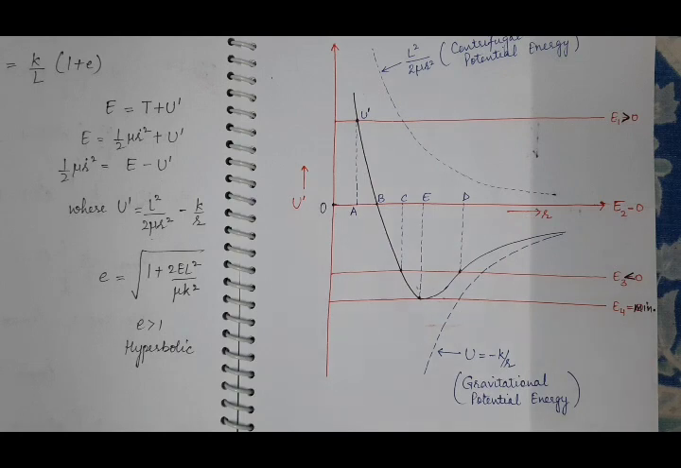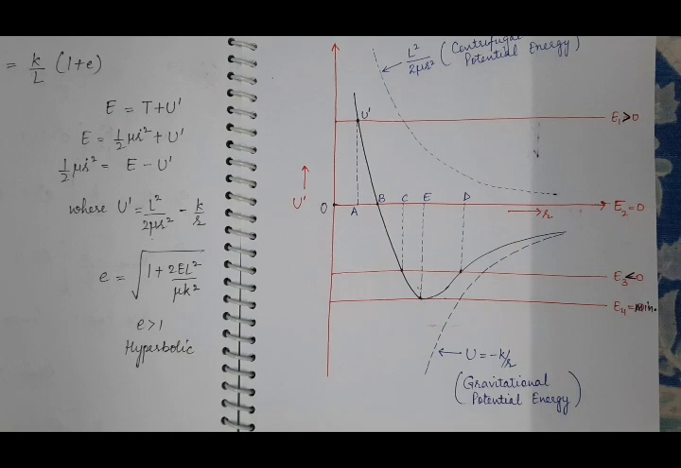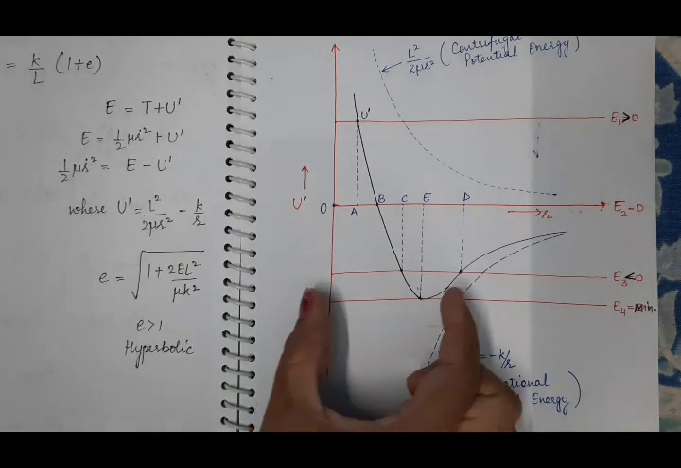Minimum distance between the body and the center of force, in this case, cannot be less than OC. And the maximum distance between the body and the center of the force is not infinity in this case, as in the other cases. Here, that maximum distance between the body and the center of the force cannot be greater than this OD.